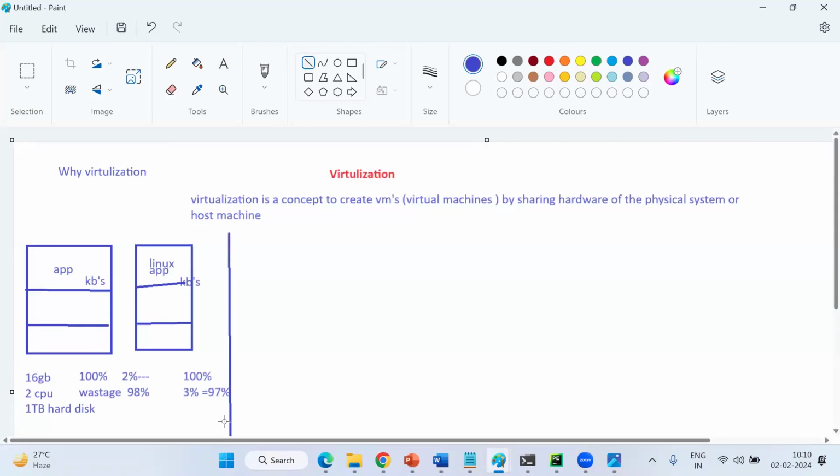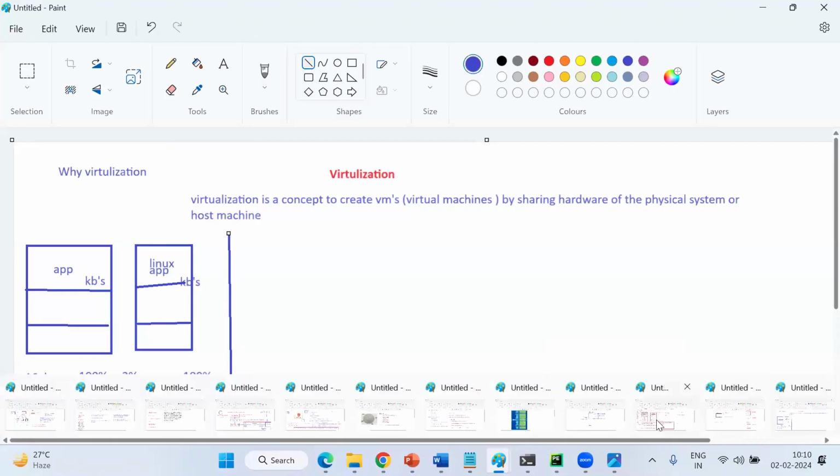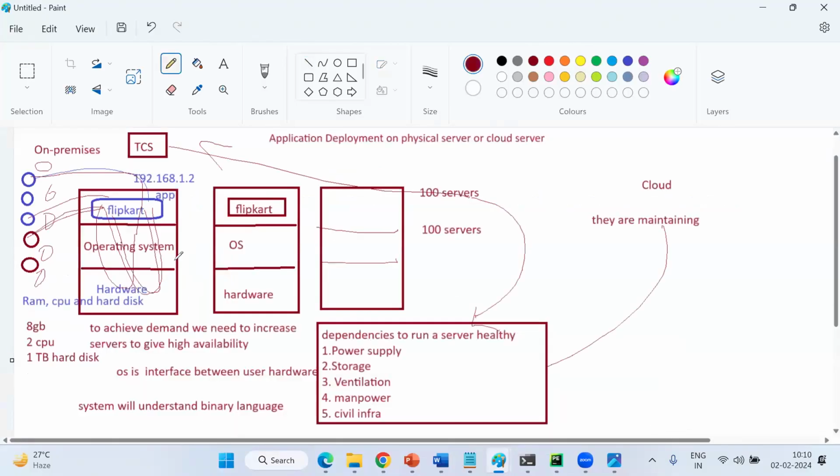depends on the virtualization concept. This is in between cloud and on-premises. Cloud, I have just explained, right? Cloud follows the virtualization concept. Sir, can we follow virtualization on-premise? Yes, we can. Cloud completely depends on the virtualization concept, and whatever I explained before is on-premises only.